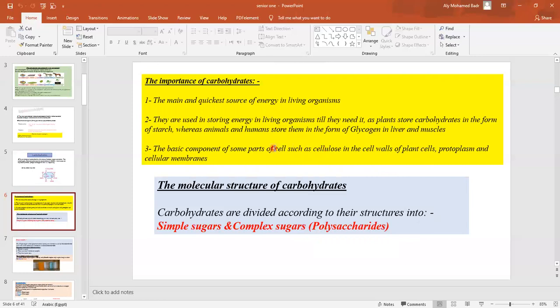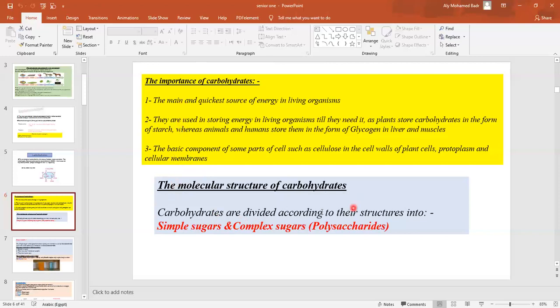Okay, so also carbohydrates are the basic components of some parts of cells. They enter in the formation of some cells as cellulose. Cellulose is present in the cell walls of the plant, only in the cell wall of the plant, and some carbohydrates are also present in the protoplasm and the cellular membrane. Okay, so these are the importance of carbohydrates.